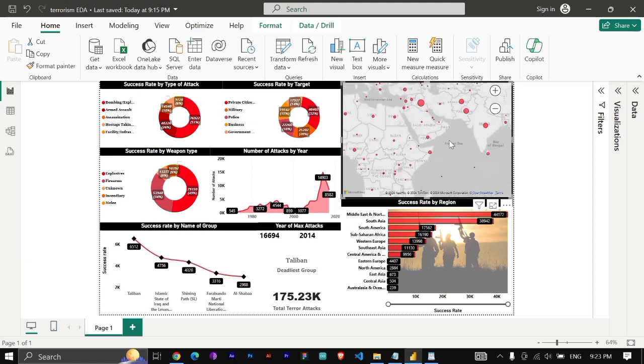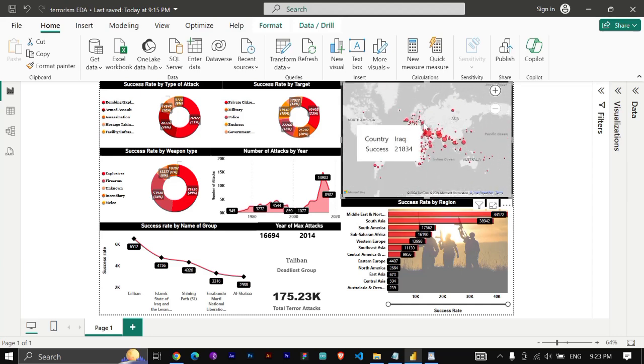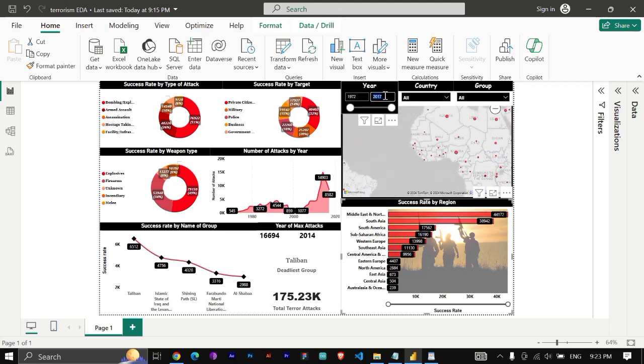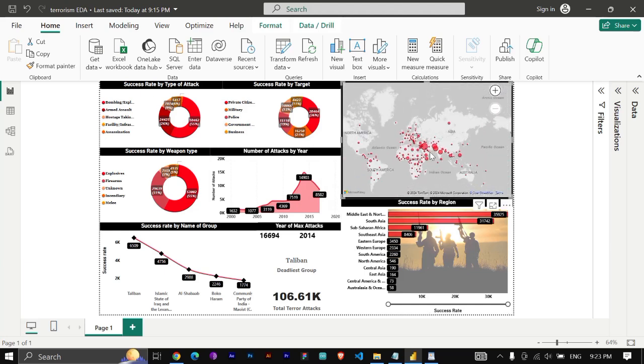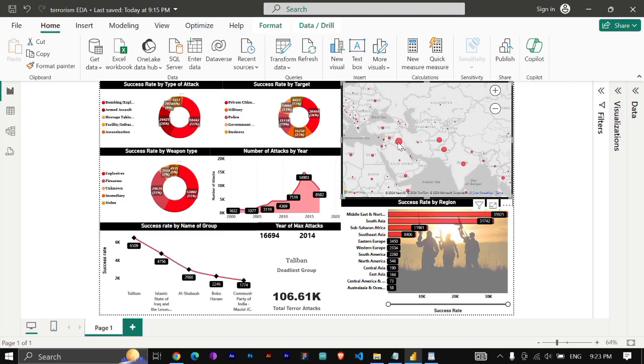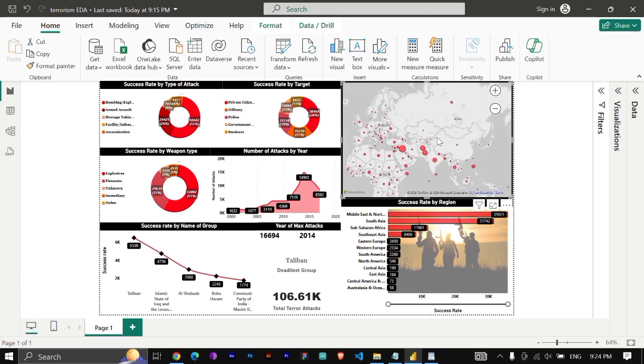And we can also analyze it from different angles. From 1972, if we want to see how many attacks have been done in the 21st century, then it's this. In the 21st century, the hotspots are quite the same, that is the Middle East and India. So we can conclude that terrorists generally try to attack and present their influence in this part, especially the Middle East and India, because successful attacks are huge in recent years.